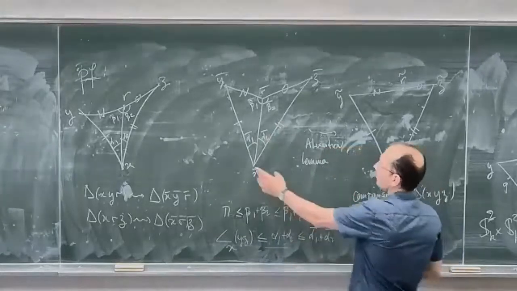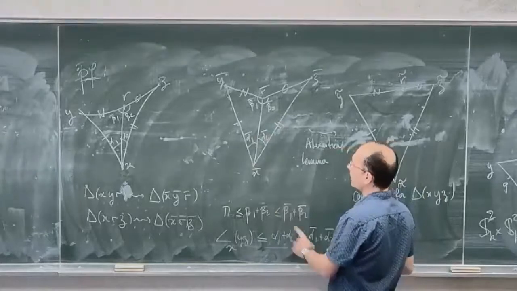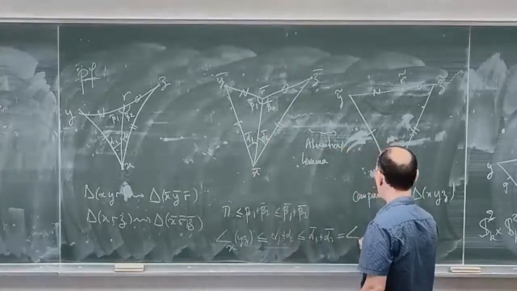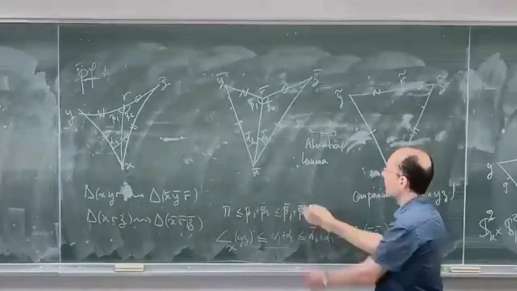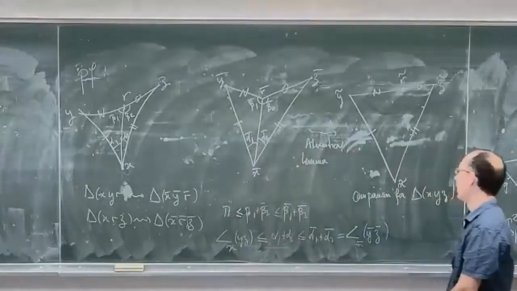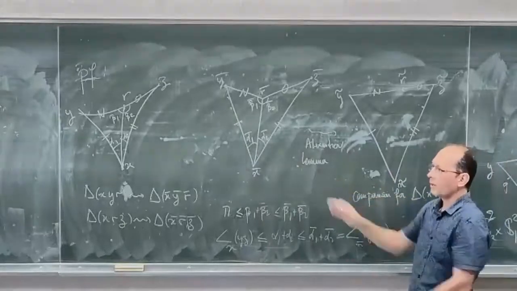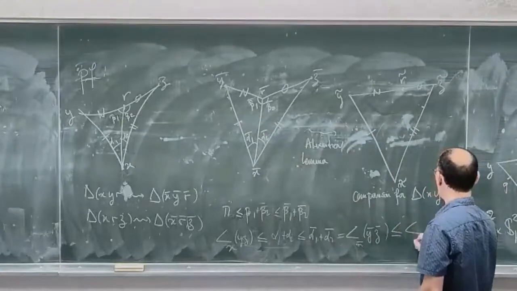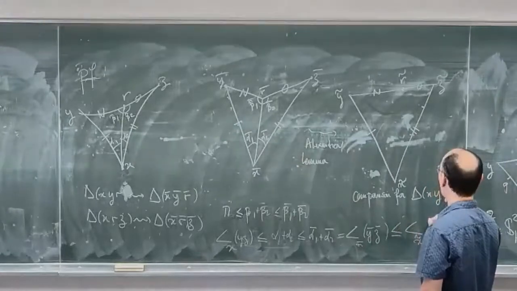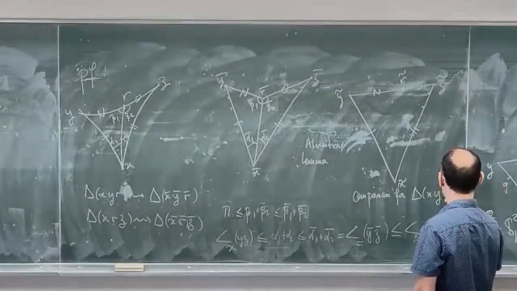Okay, here I am in M2K, so the sum of these two angles is exactly the angle at x bar between y bar and z bar, because I am in a Riemannian manifold. And when I perform Alexandrov lemma, I know that I increase the angles, so this is less than the angle at x tilde between y tilde and z tilde.